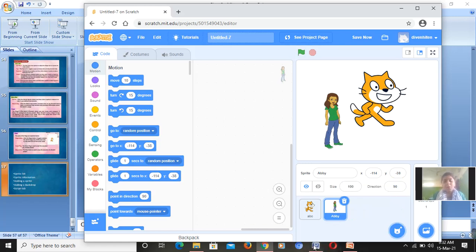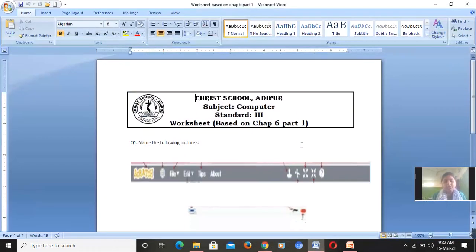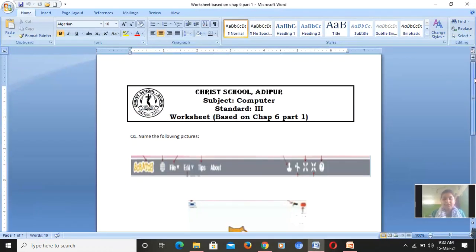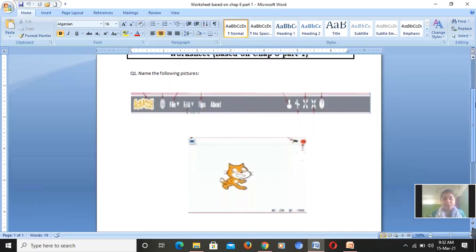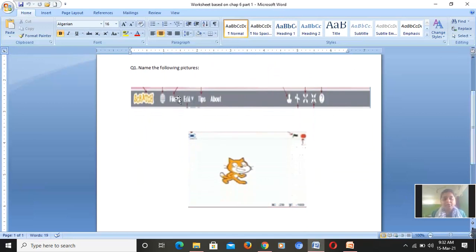Yes. Now we will do a small worksheet which is based on this video lesson. Yes, in this worksheet what you have to do, you have to just name these two pictures. Okay, the arrows are given to you. You have to just name these two pictures. You will watch the video carefully, you will see, and then you will name it.